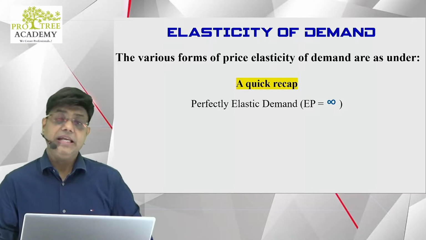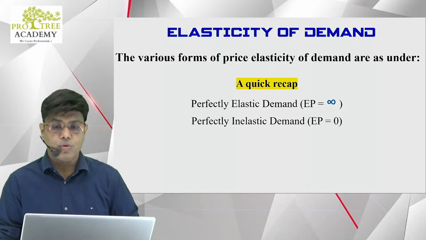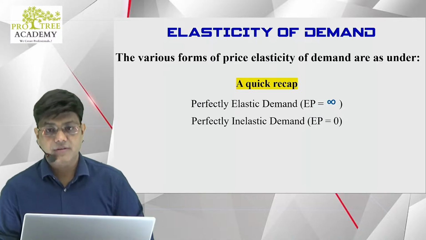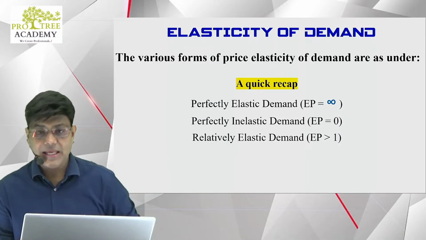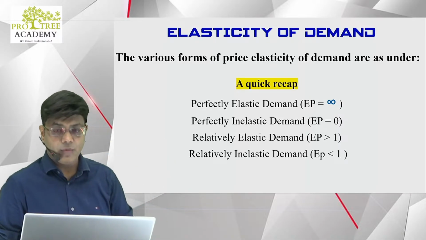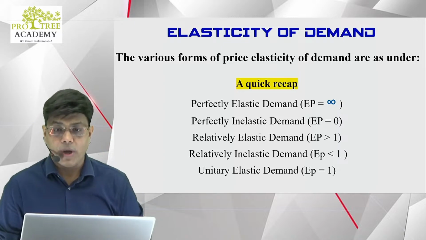When I say perfectly inelastic demand, what's the value of EP? Come on, guys, quick answers. Perfectly inelastic. It means the demand doesn't change a bit. Yes, it's 0. Relatively elastic, so it's greater than 1. Relatively inelastic, it is lesser than 1. And unitary elastic demand, it is equal to 1.